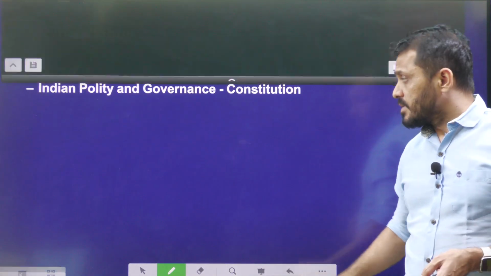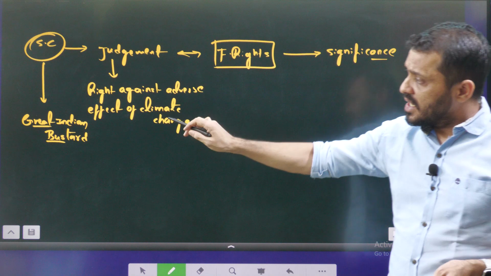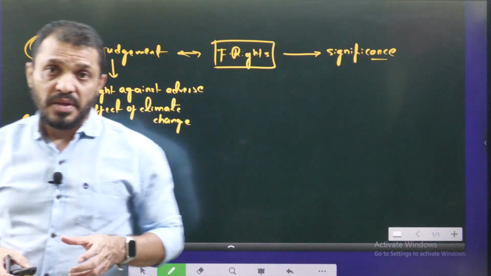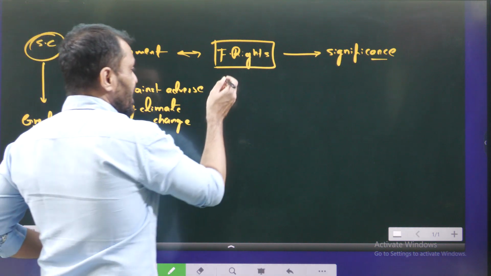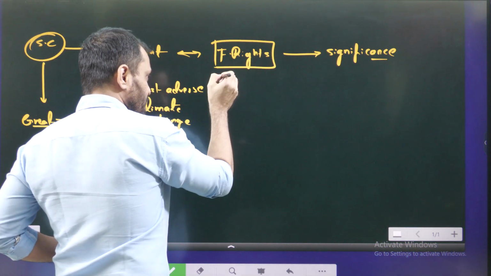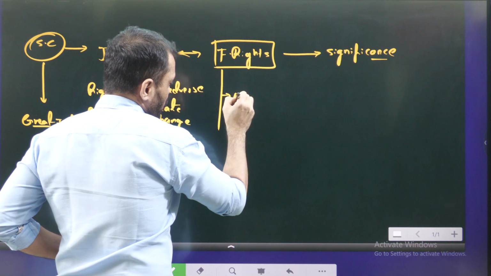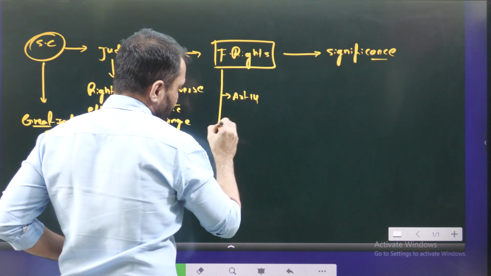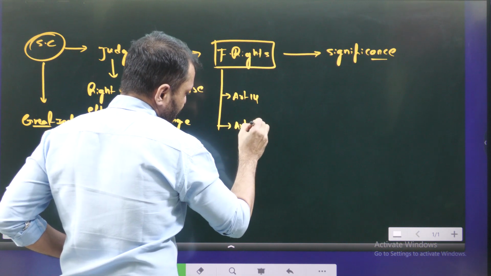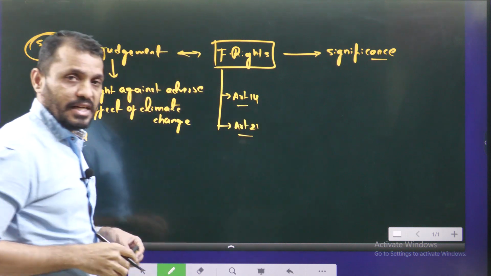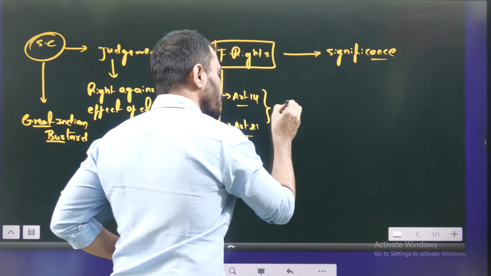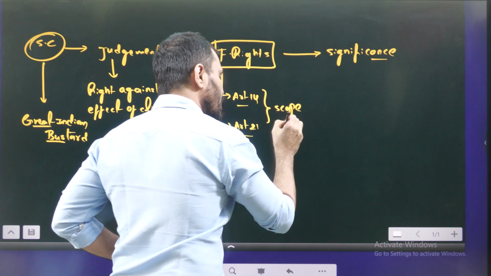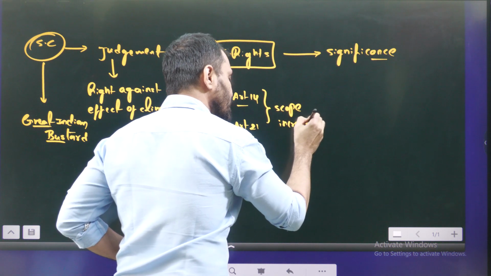Okay, so this is the judgment related to the great Indian bustard. Now, which fundamental rights? Majorly their scope was expanded. In this case, the Supreme Court majorly expanded the scope of Article 14 and Article 21. You know that the scope of fundamental rights keeps on increasing.